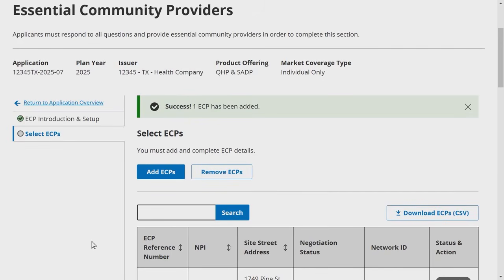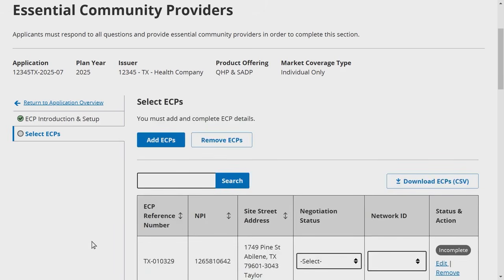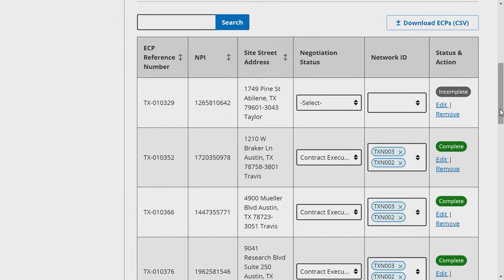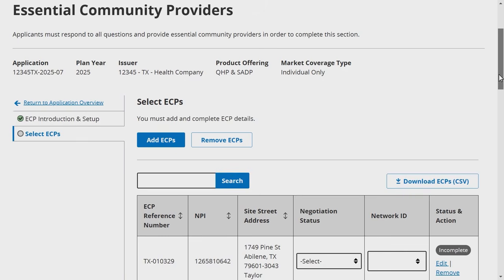Alternate ECP standard issuers should use the Write an ECP button to submit providers in health professional shortage areas, or HPSAs, or low-income zip codes that the issuer directly employs or contracts with through a single medical group. Enter all required fields in the ECP details section before clicking Save. To remove a single provider, click Remove in the Status and Action column on the Select ECP page to remove only that ECP. To remove multiple ECPs, click the Remove ECPs button above the provider table and select the ECPs you wish to remove.